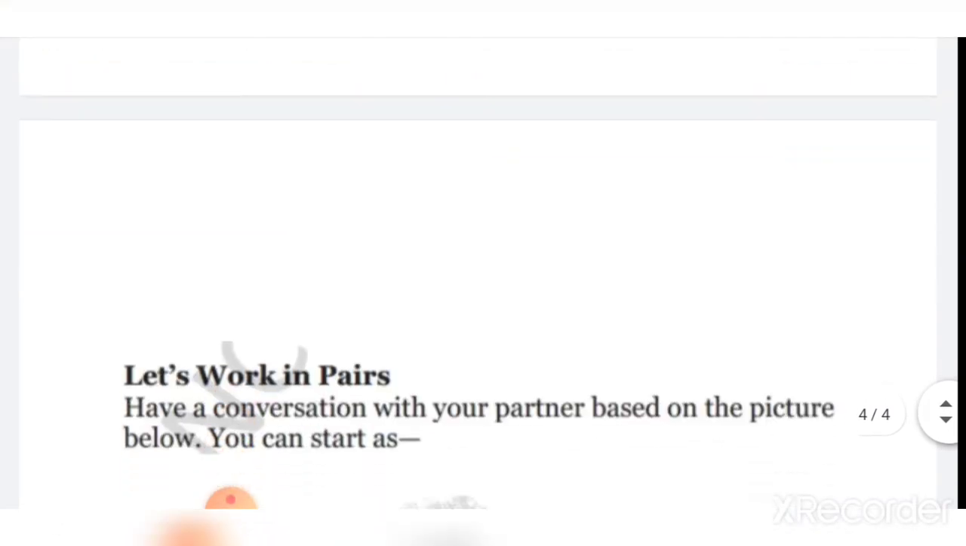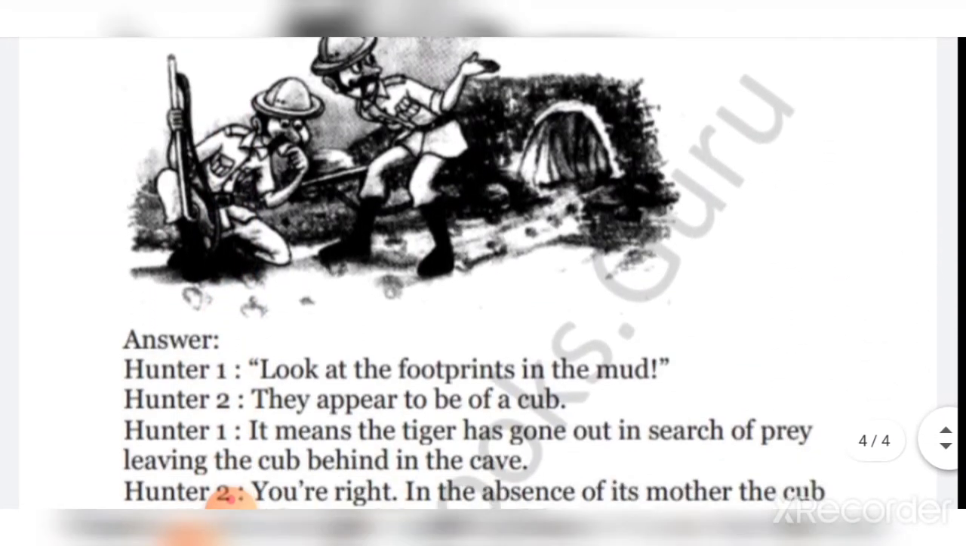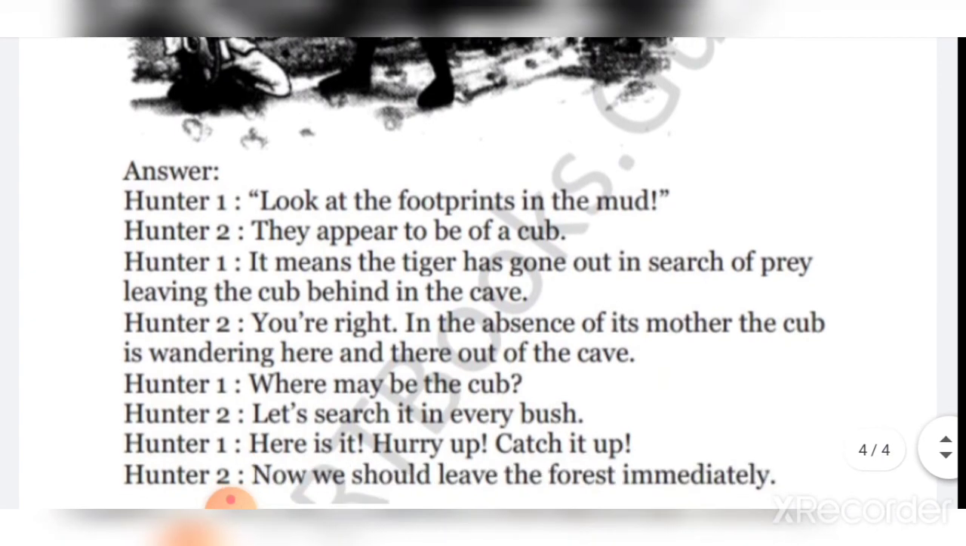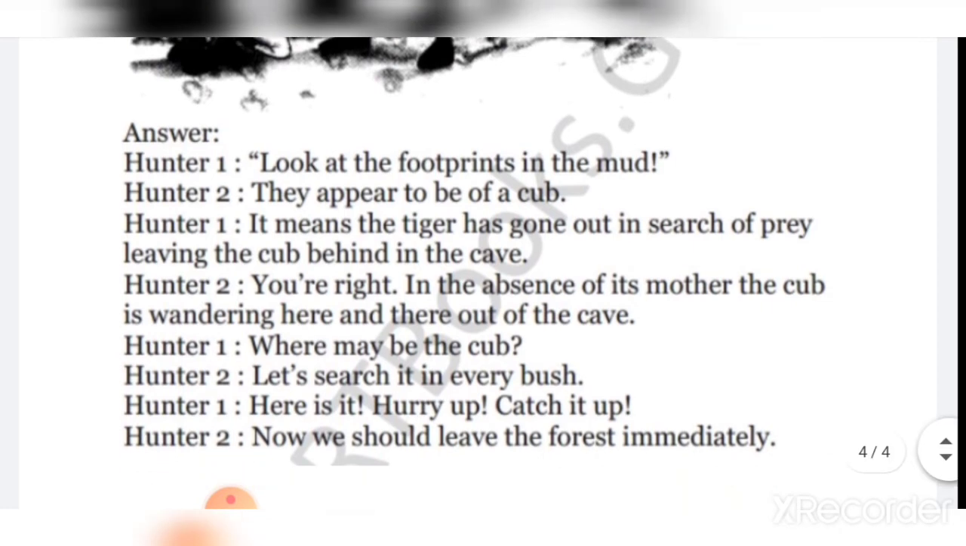Here I have given an example. If you want to write these dialogues, you can write them in your notebook, and if you want to write by yourself, that's also fine. Let's see this conversation. Hunter 1 says, look at the footprints in the mud. Hunter 2 says, they appear to be of a cub. Cub means baby tiger or baby lion. It is known as cub. You have already learned that, right?